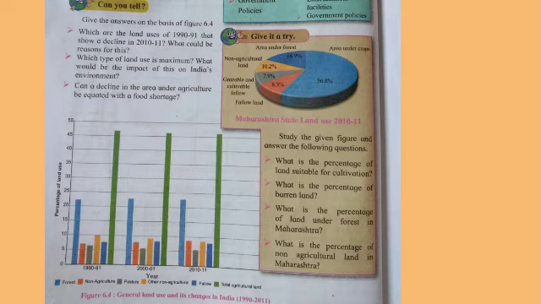Second question: which type of land use is maximum? What could be the impact of this on India's environment? In India, agricultural land use is the maximum. It indicates that India is an agrarian country and its environment is more natural. Third question: can a decline in the area under agriculture be equated with a food shortage? No, it cannot be. Nowadays, with modern technology, the maximum agricultural food production can be undertaken in limited areas.